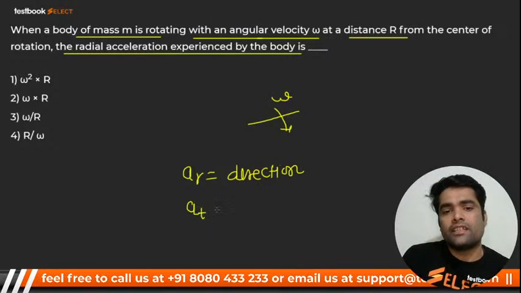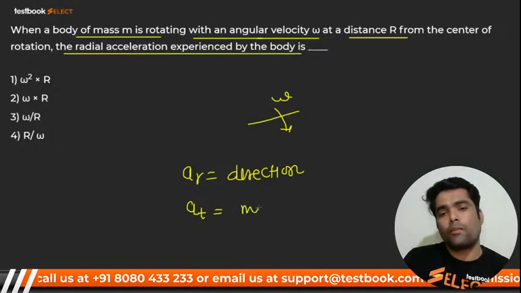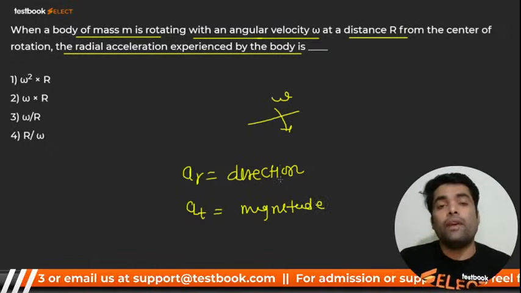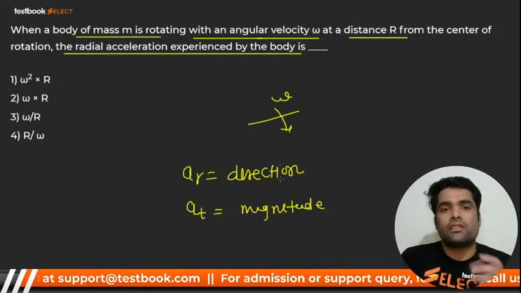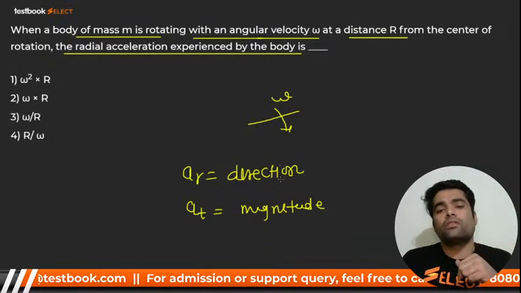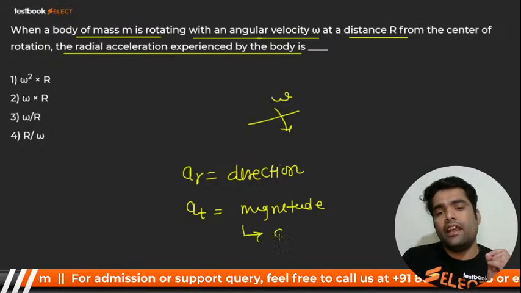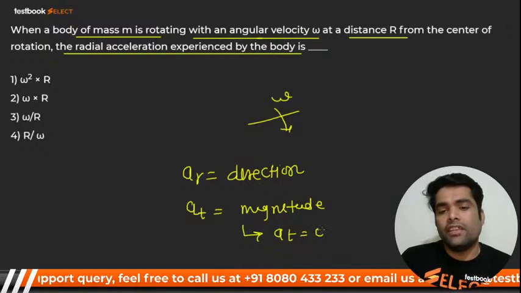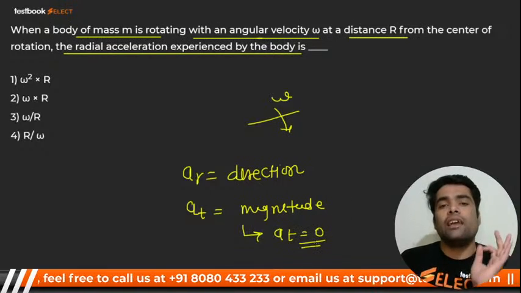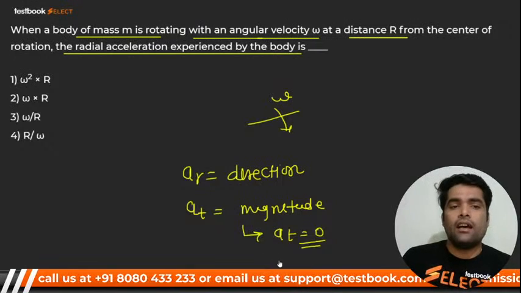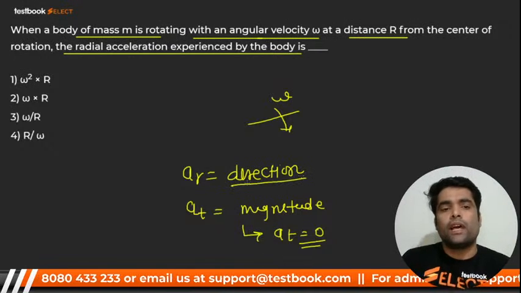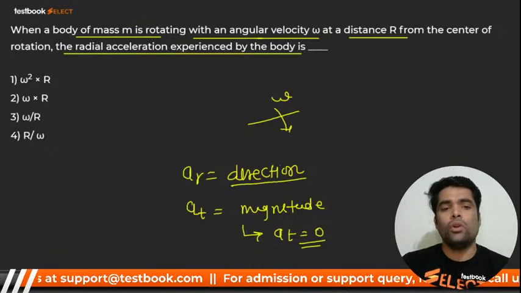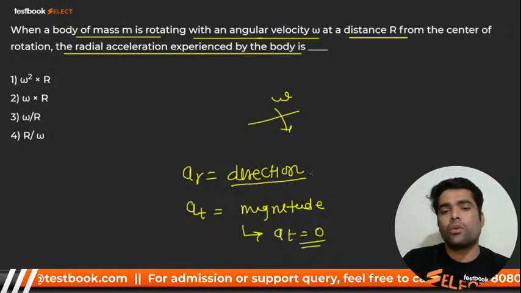And there is another component, that is the tangential component. It is responsible for magnitude. But when a link is rotating with constant velocity, at that time the tangential component is 0, because the angular acceleration will be 0. So what is the value of the radial one? I have told you that it is none other than r into omega square.